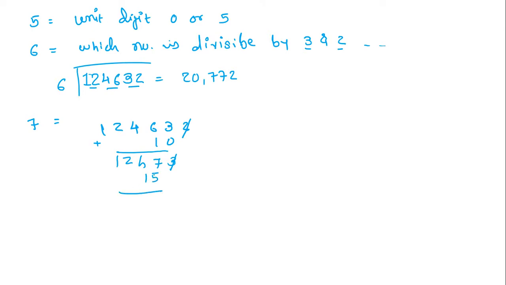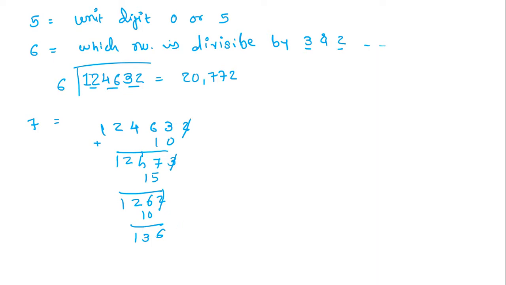Okay, and now 12, 1, 6, 2, 1. Now can you say? No. Then again 2, 5 times is 10, 6, 3, 1.